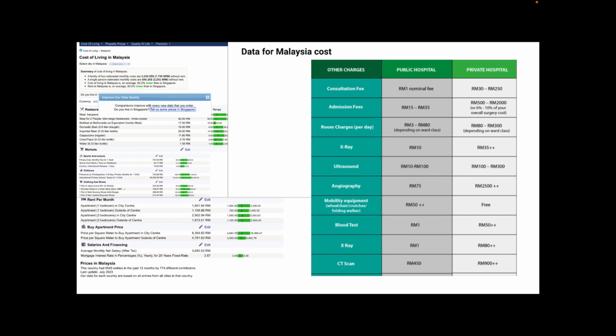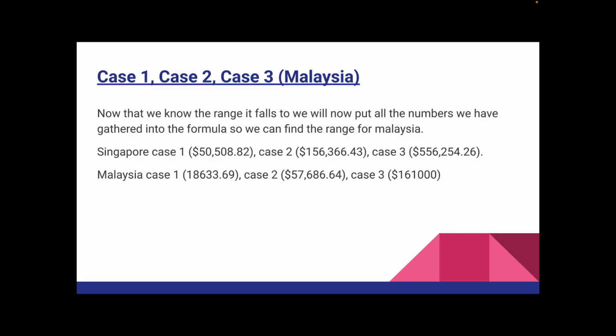This is an overview of the data we have collected for Malaysia's cost, and now we will be comparing our values to Singapore's case 1 and case 3 after finding Malaysia's case 1 and case 3. So for Malaysia's case 1, which is low class families, we found that the value is around 18,000 Singapore dollars, while Singapore's case 1 is 50,000 Singapore dollars. This is around 3 times more than Malaysia's cost. While in case 2, Malaysia's cost is $57,000 as previously stated, and Singapore's case 2 is $156,000, which in the end is around 3 times as much as Malaysia's cost.